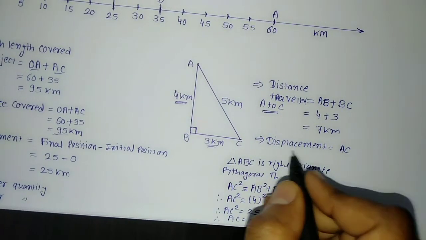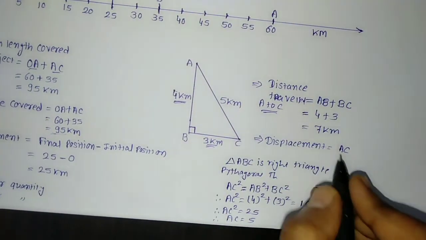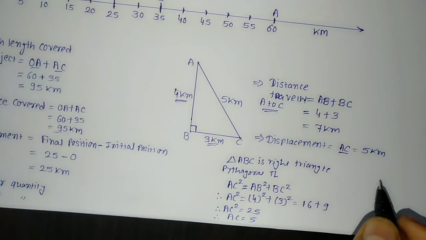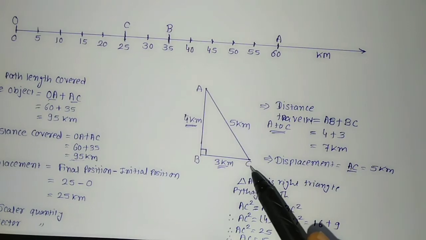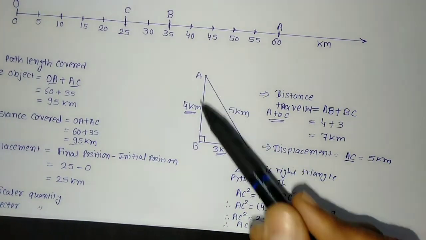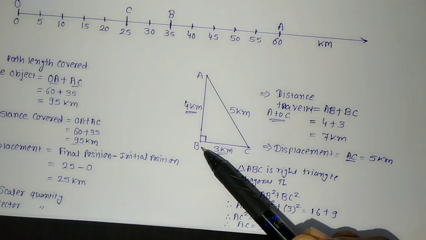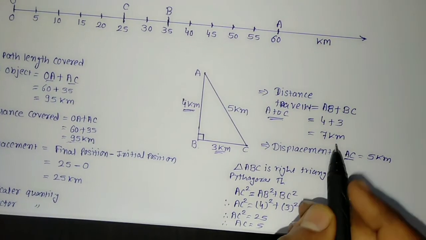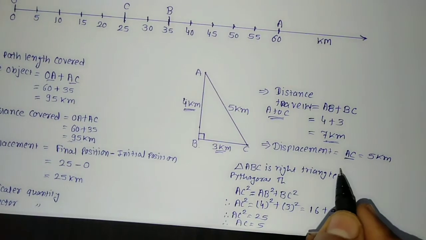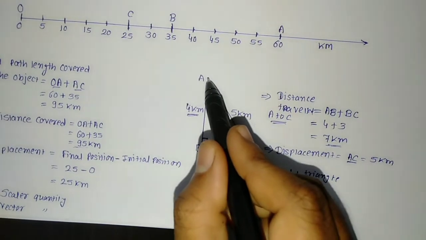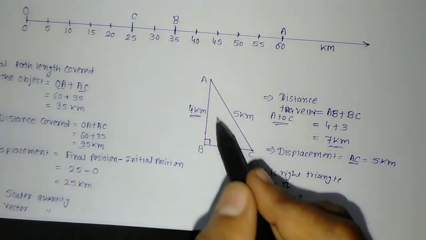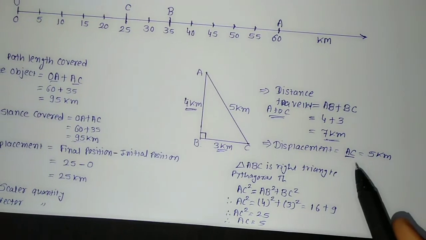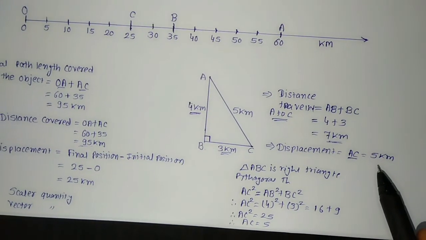So in this case we can write displacement AC is the shortest distance, that is A to C, and that is equal to 5 km. So you can see that the object started its motion from point A, reaches point B and then takes the 90 degree turn and goes to point C. The distance traveled by the object is 7 km, while for the displacement, the shortest distance is this AC. So displacement is 5 km in this case.